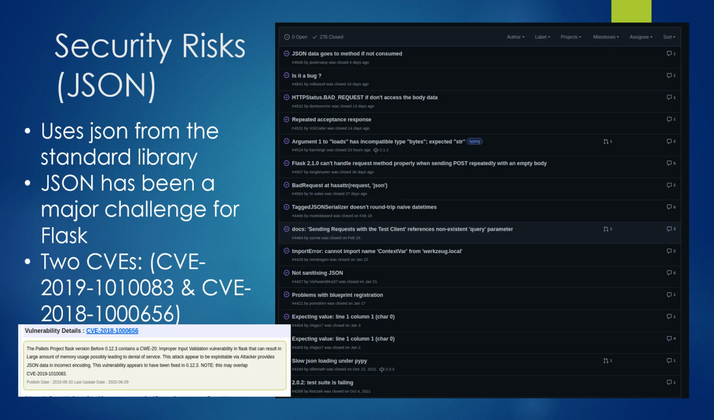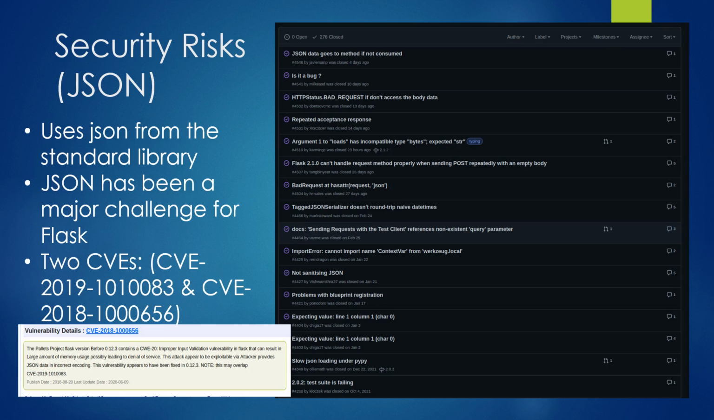JSON has been a persistent challenge for Flask. If you're not familiar, JSON stands for JavaScript Object Notation and is a text-based way to transmit information. It is extremely important for transmitting information on the web and is therefore very important to Flask. Flask makes heavy use of the JSON library in the Python standard library. There are 2